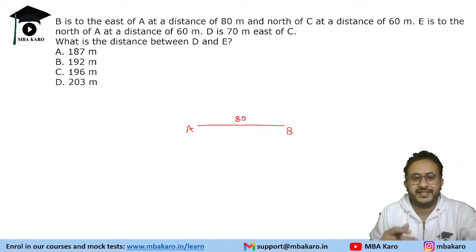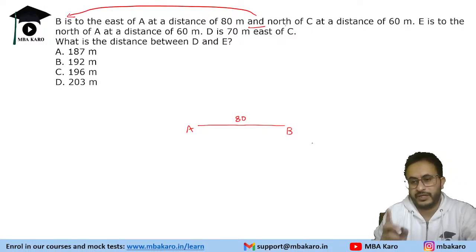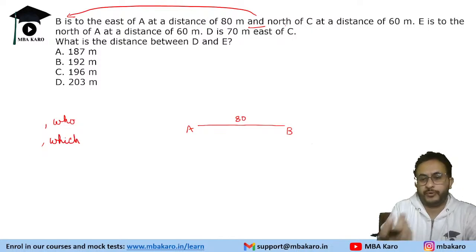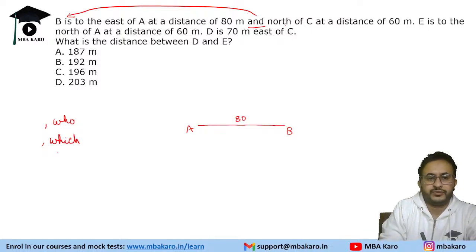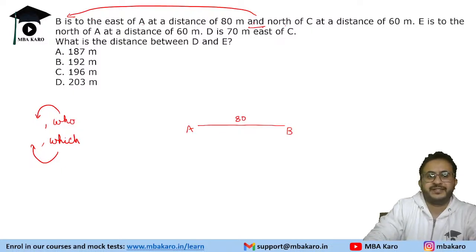Now remember this thing in arrangement or any such question, whenever 'and' is used, who does it refer to? 'And' refers to B. Remember this thing, if 'and' is used, it refers to someone who is present in the beginning, who or which is mentioned. Like in case of persons we use who, in case of points and other things we use which. So they will refer to the person who is just mentioned before it. If 'which' was given here, it would refer to A. So here 'and' is given, so it refers to B.